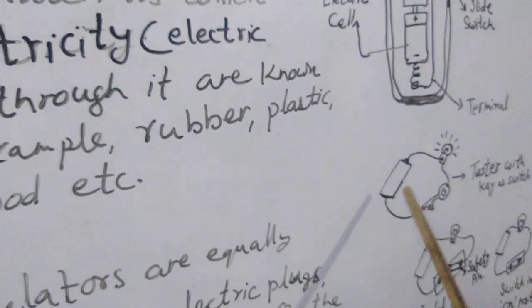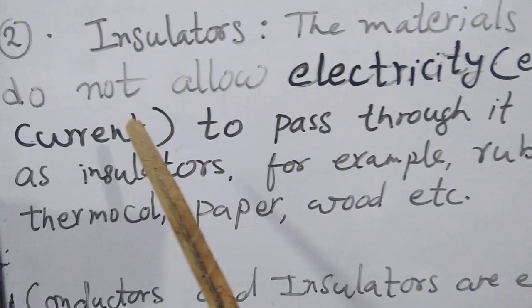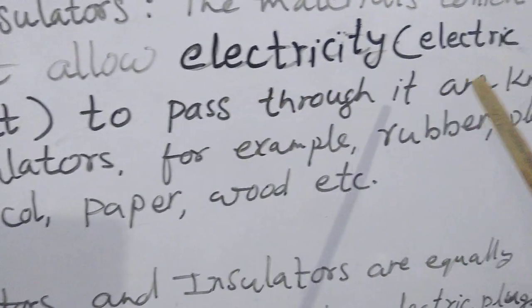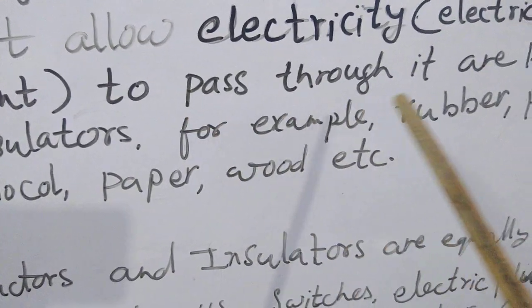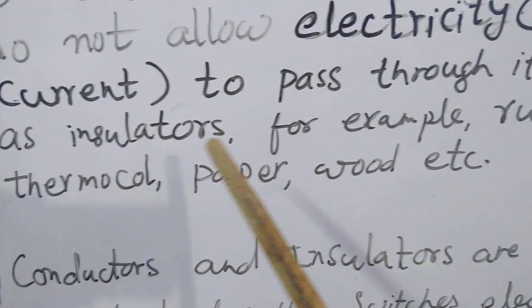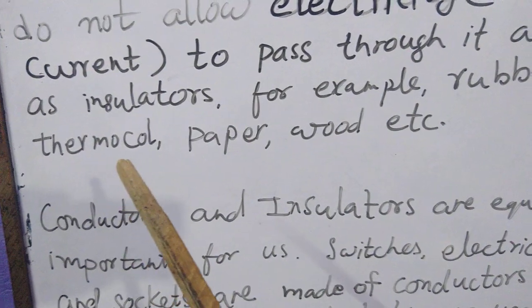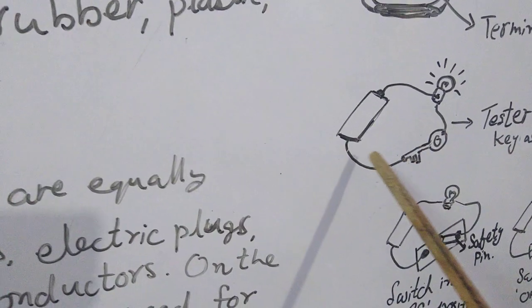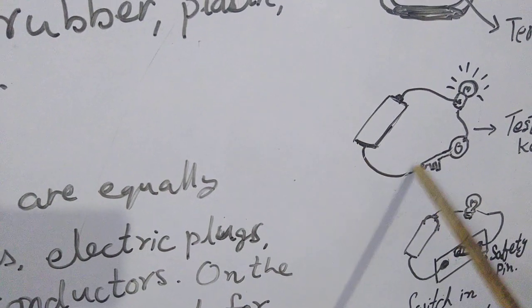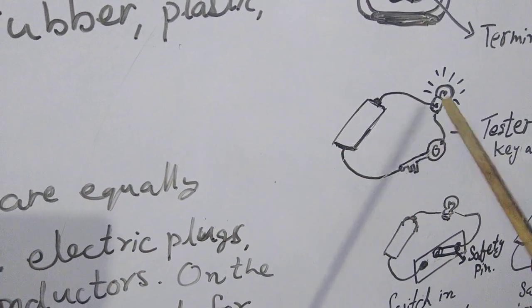So let us try to find the definition for insulator. The materials which do not allow electricity, that is electric current, to pass through them are known as insulators. For example, rubber, plastic, thermocol, paper, wood, etc. If we join a piece of paper in place of this wire, then this bulb will not glow.